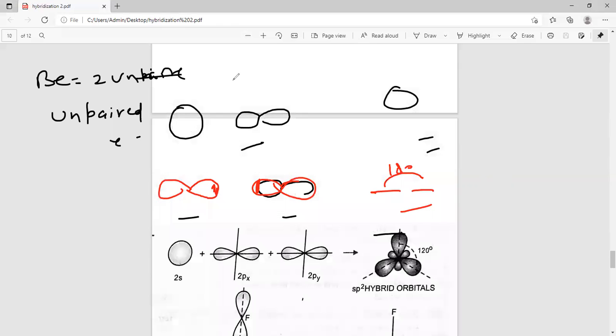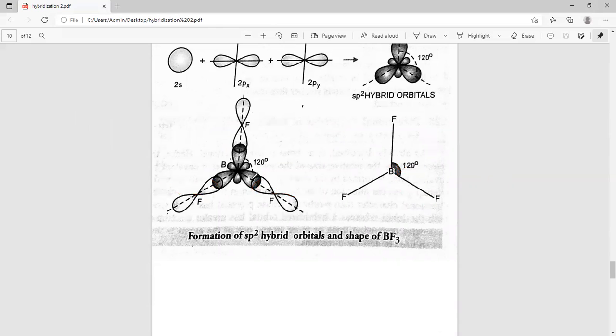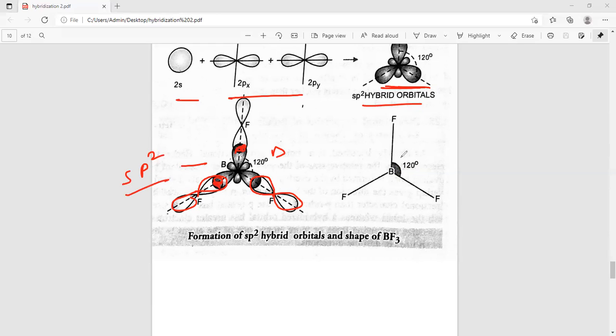The second is the example of sp2, that is BF3. As we discussed earlier, one s and two p take part in hybridization. Then its shape is trigonal planar, and fluorine is combined with boron like this, 1, 2, and 3. So this is the overlapping, and this orbital is called the sp2 hybrid orbital, and the angle is 120 because its shape is trigonal planar. Clear?